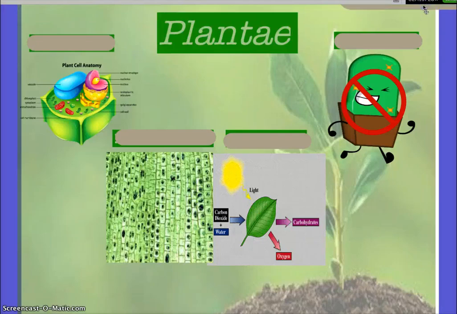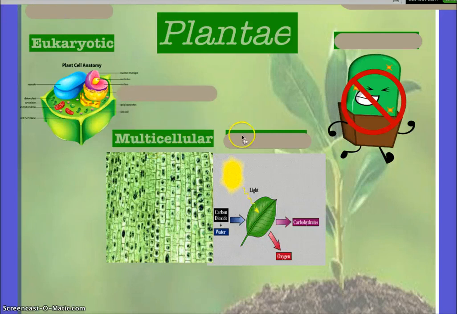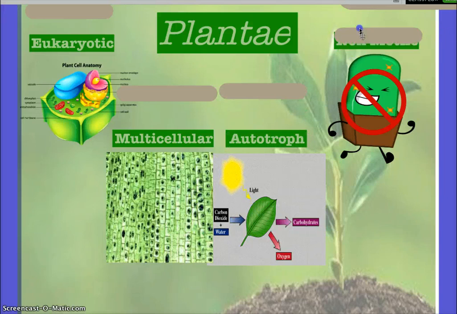This is Kingdom 5. It's complex. What? Eukaryotic. What else? Multicellular. How do they feed? Autotrophs. They photosynthesize, right? And then they can't move. They respond to stimuli. So what's the difference between fungi and plants? The way they feed. That's it. Everything else is the same. They're both eukaryotic. They're both multicellular. One makes its own food. One does not. And they both cannot move. That is it. So if you look at complexity, why are plants more complex?